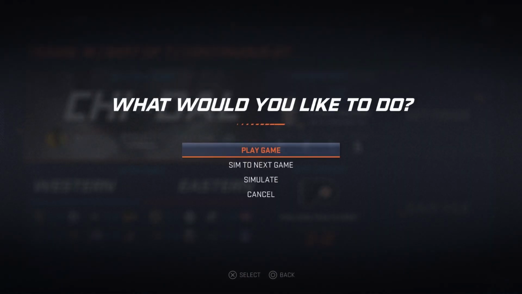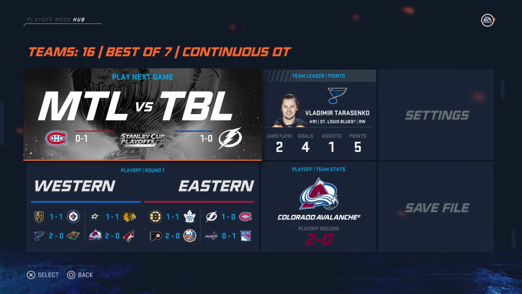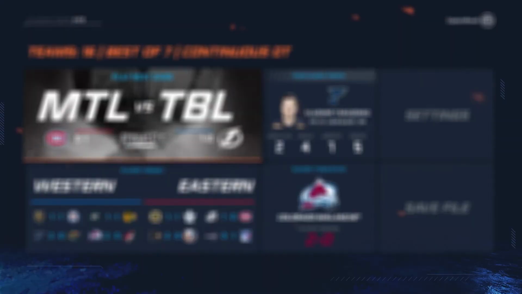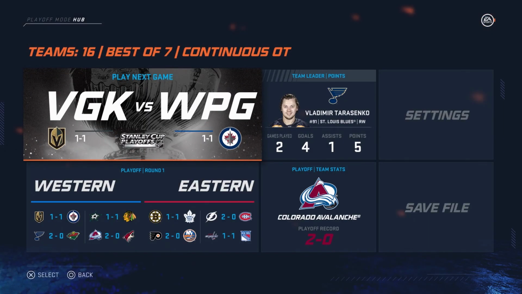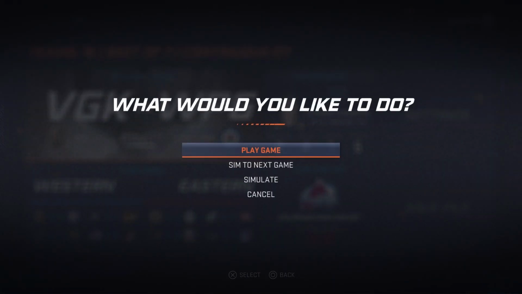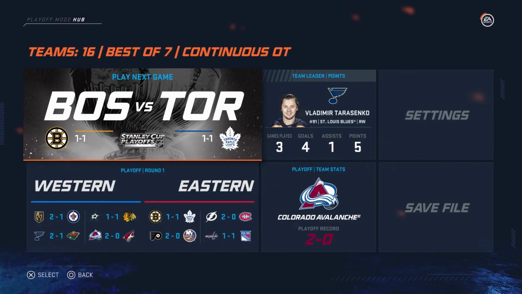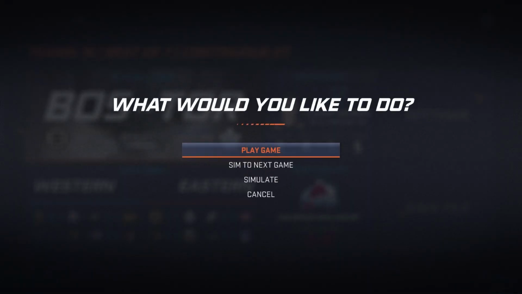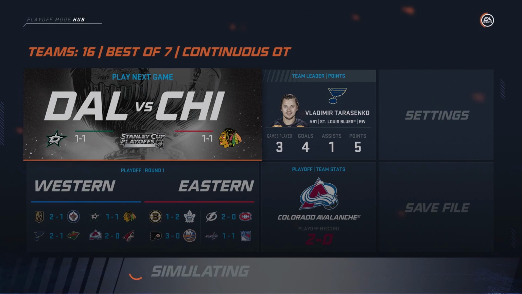Philly walks away with a 2-0 lead. Same with the St. Louis Blues, of course. Dallas loses, and the Colorado Avalanche go up 2-0 against the Arizona Coyotes. Tampa Bay goes up 2-0 against the Canadiens. And Washington fights right back and ties up the series at 1. Vegas Golden Knights walk away with the victory against the Winnipeg Jets. And Minnesota, they get a big victory there. As now Toronto, they get another big victory there against the Boston Bruins.